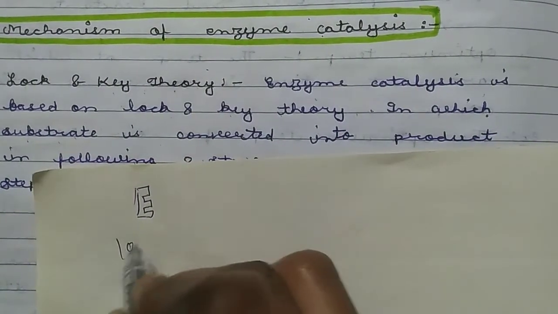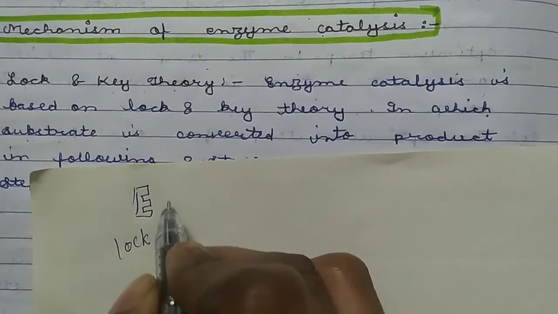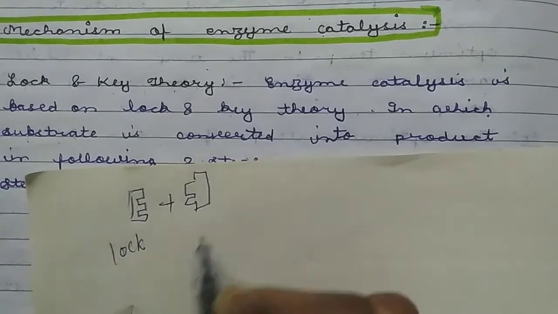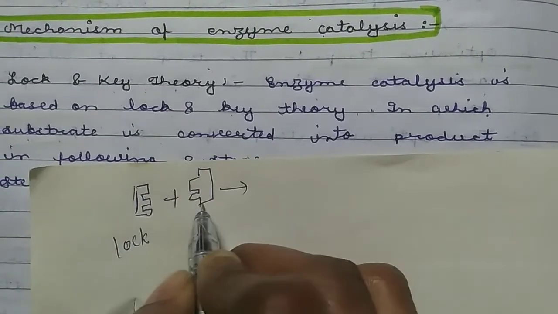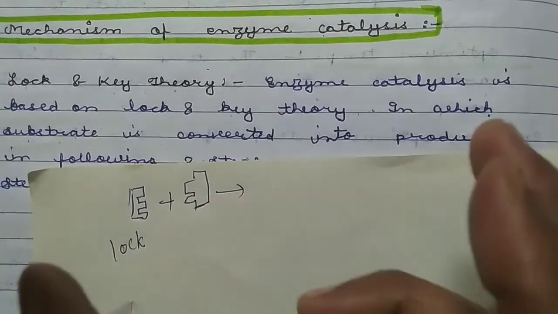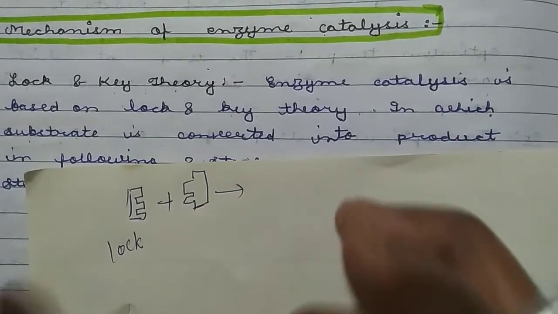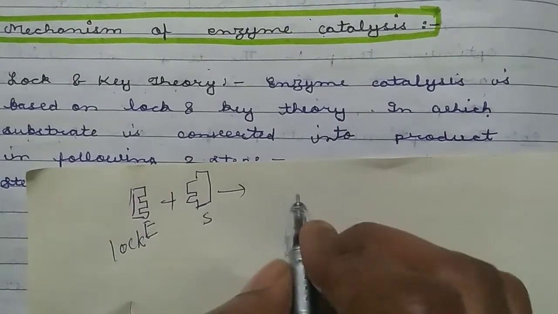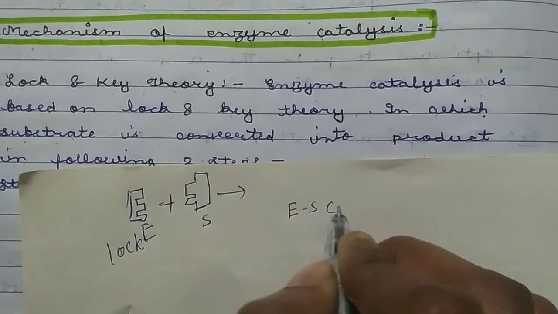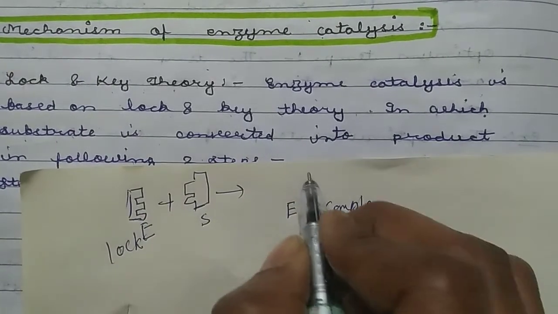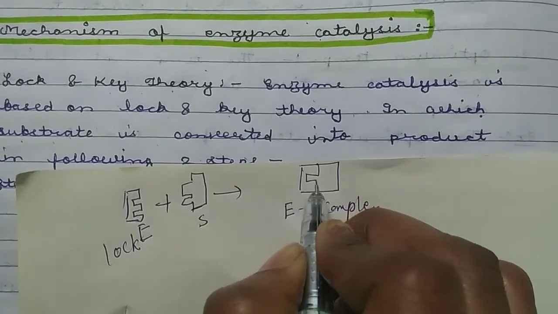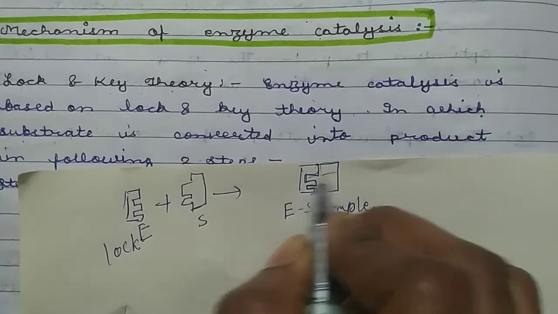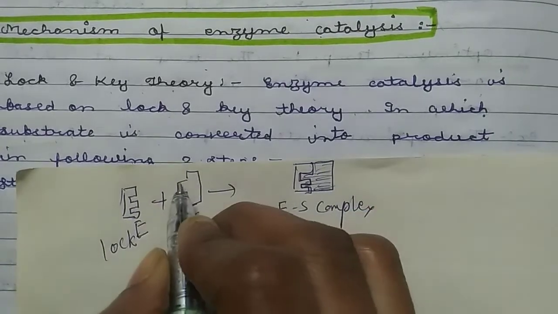Okay, just like it is a lock, it is the substrate here. First of all, enzyme and substrate are attracted by each other to make a simple complex, known as the enzyme substrate complex. This is the enzyme, this is the substrate. This is the enzymatic part and this is the substrate part. We can explain this like this.